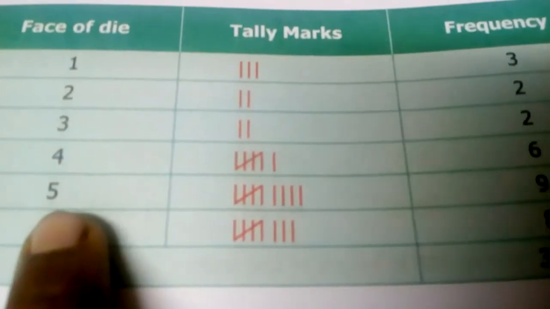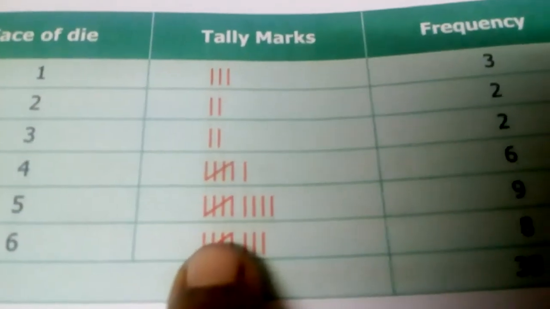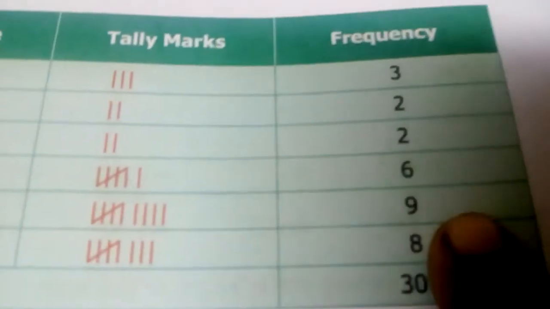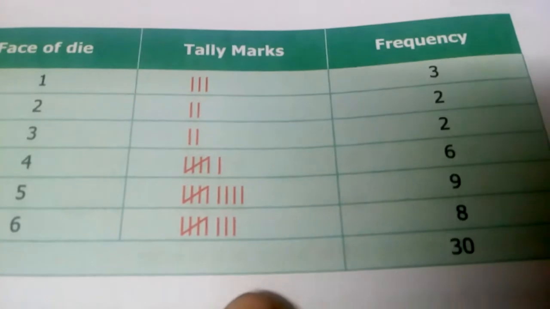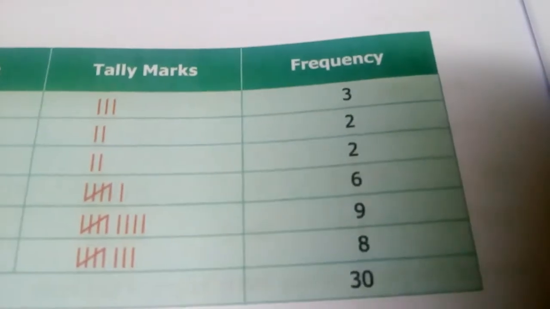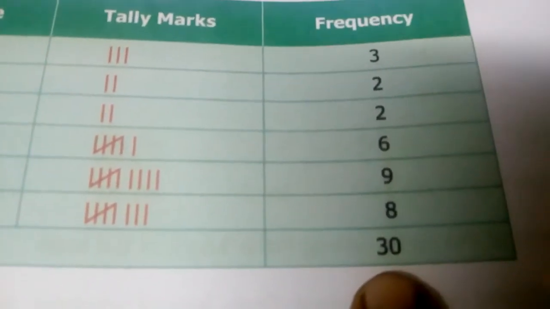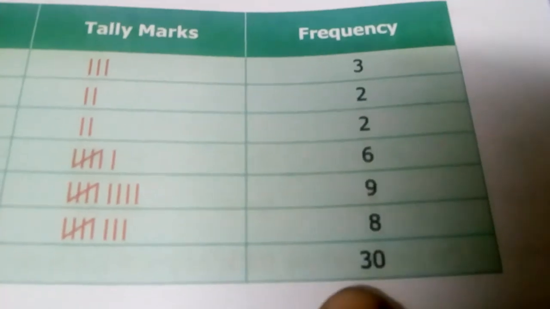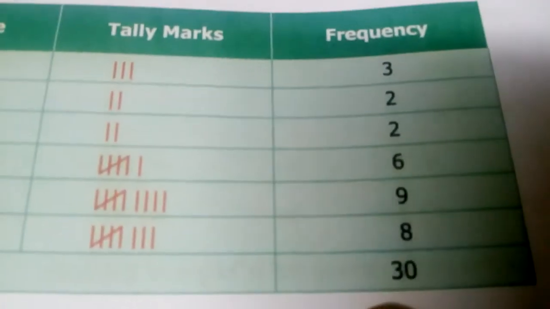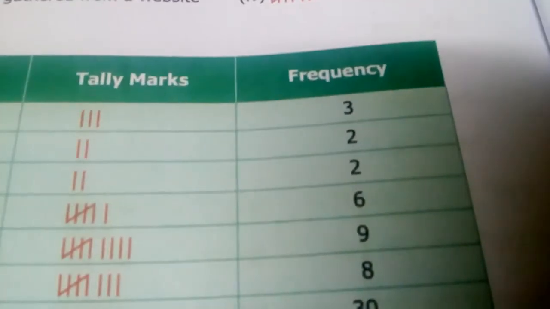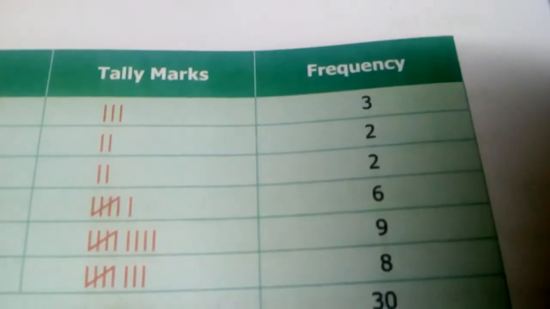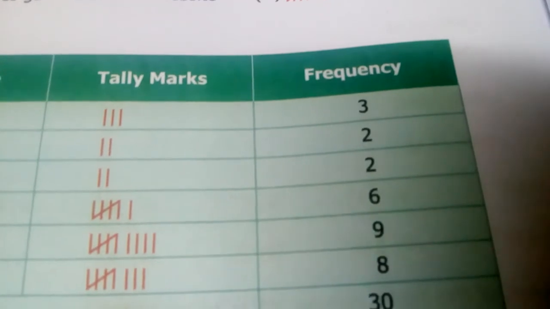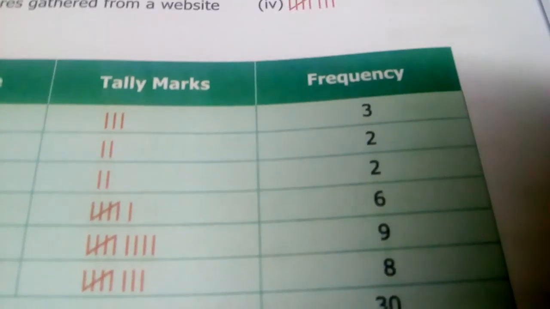And then 5. He got 5 nearly 9 times. So 5 plus 4, 9. Is it clear, ma? Then 6. 5 plus 3, 8 times. So 8. Totally when you add, it should come to 30 because he did it 30 times. So we should get the frequency total to be 30. So this is the way of doing tally marks. Is it clear? You can take the next 2 questions as homework and complete them. Is it clear? Thank you.